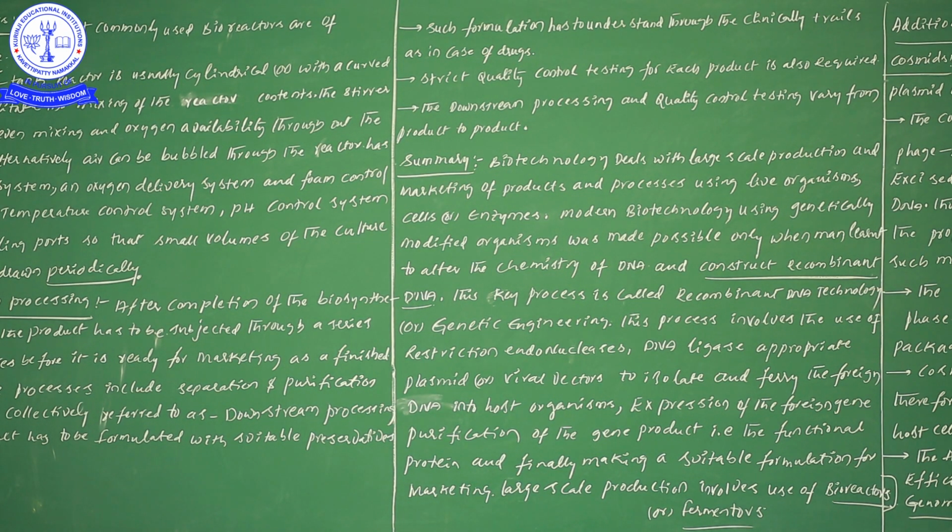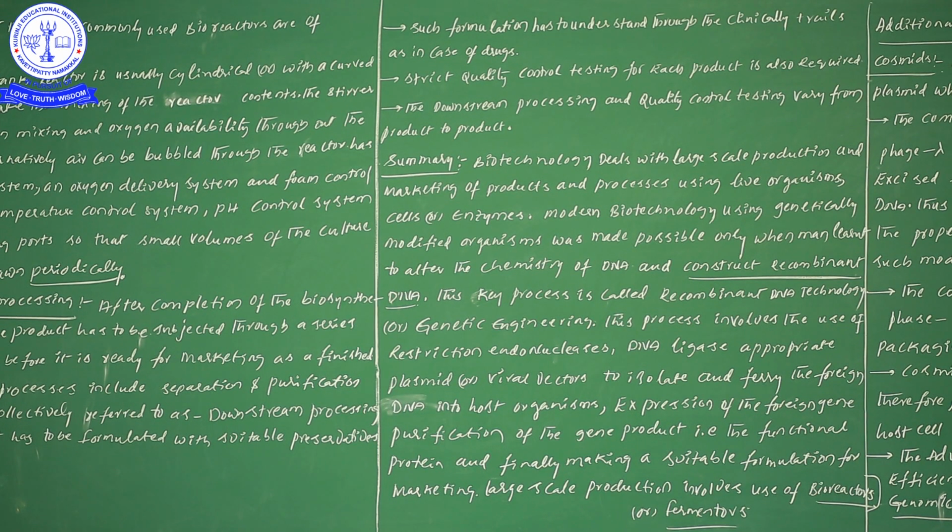When we alter the chemistry of DNA, we can construct the recombinant DNA. So by altering the chemistry of DNA, we can construct recombinant DNA. This key process is known as recombinant DNA technology.